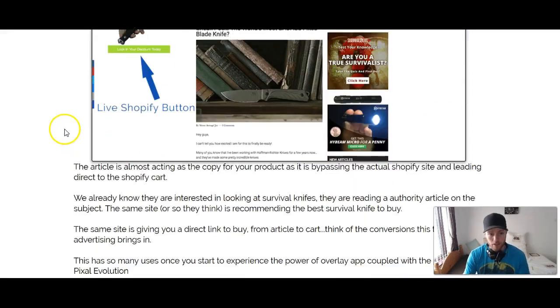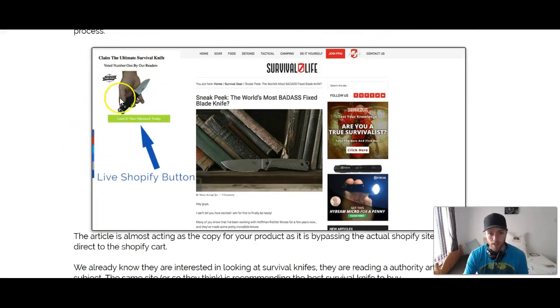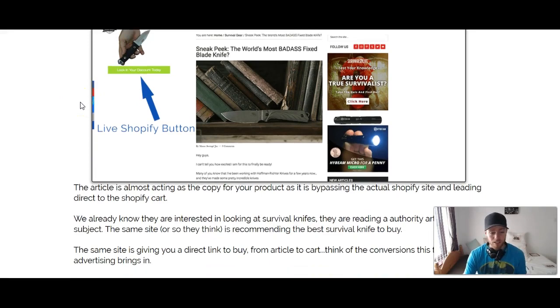And keep scrolling down here, they show you an example of how they're overlaying one of their ads on a website about survival knives, and they have an e-com product about a certain knife. They're basically showing that advertisement on a website that's not even their website, but they know it's going to get traffic because they know it's a popular website, and it's a really easy way to make money.